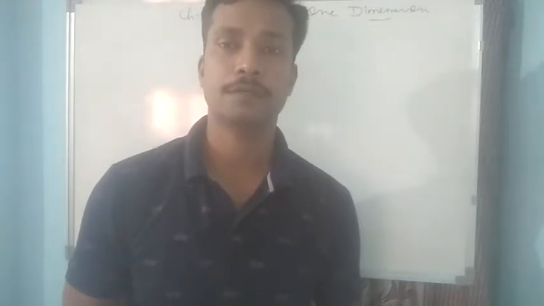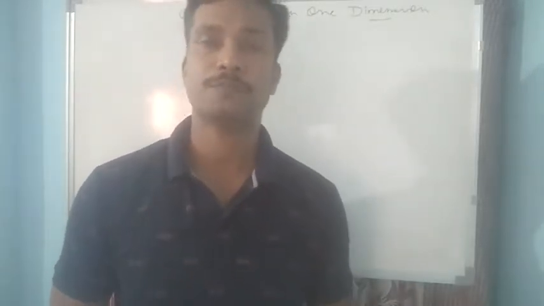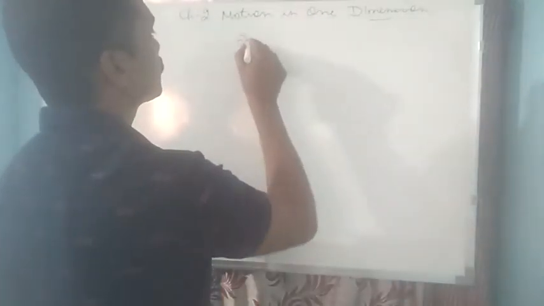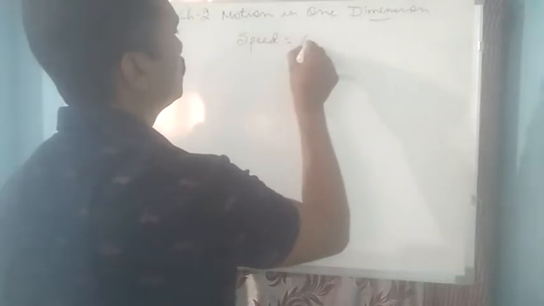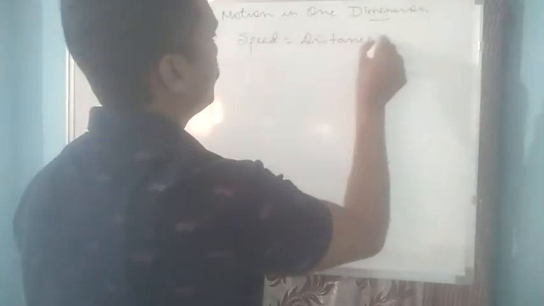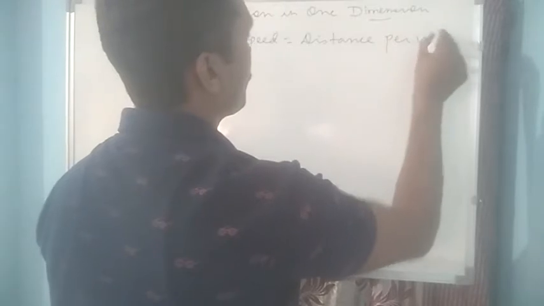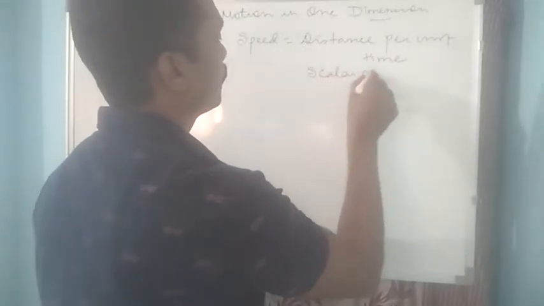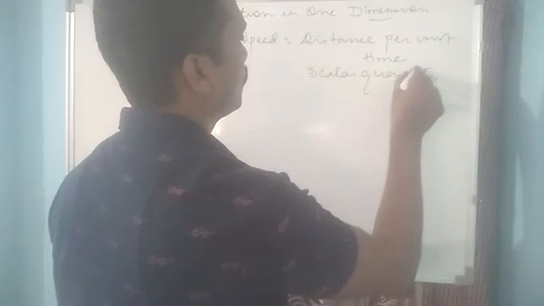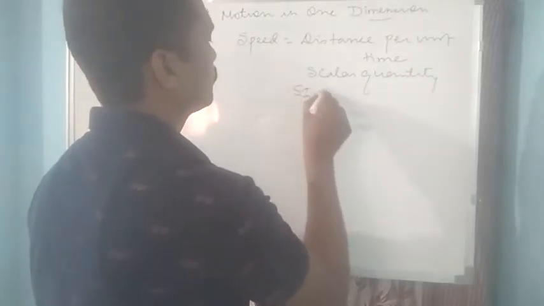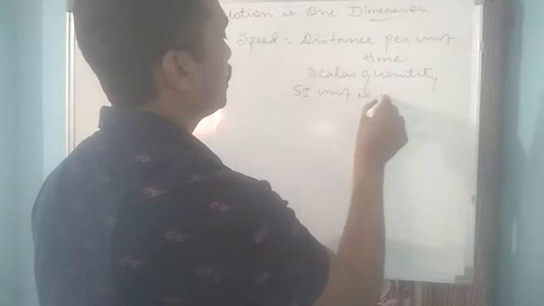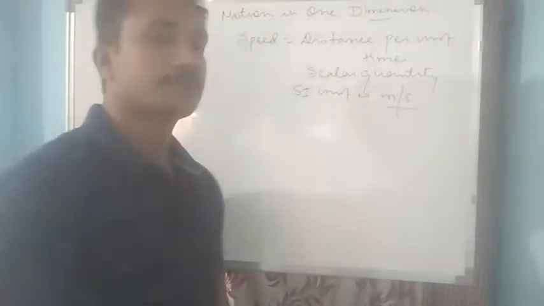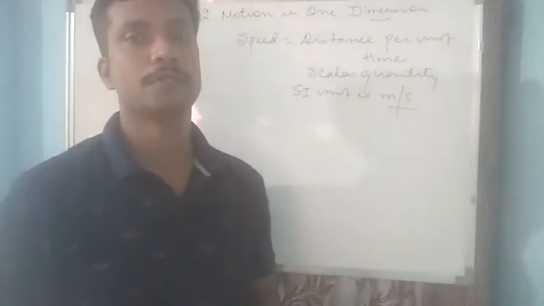It can be measured by distance per unit time. We can write speed is equal to distance per unit time. And it is a scalar quantity. Its SI unit is meter per second. So this we have about the speed of a body.